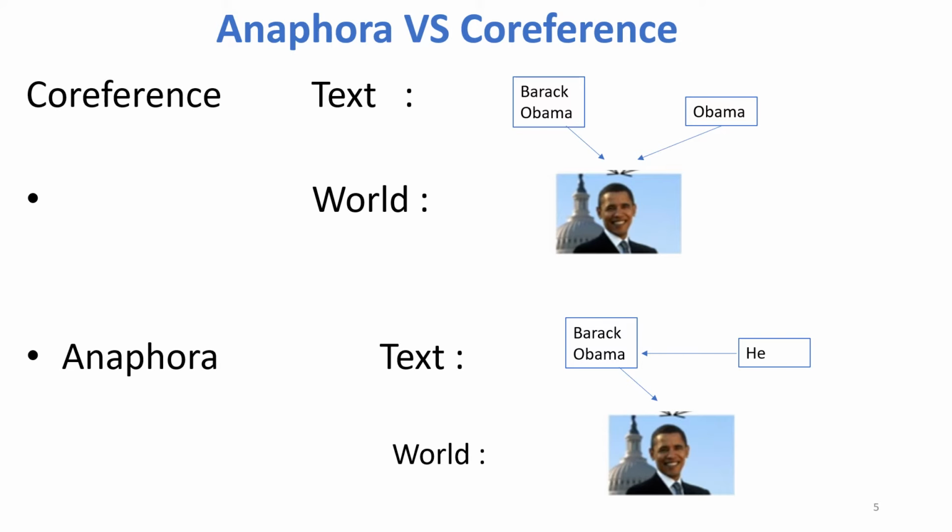In co-reference it may not be, so you can have more than one mention of the person Barack Obama. But in anaphora, there should be a referring-back relationship in the text itself, which can point to a person. That's how anaphora and co-reference differ from each other.